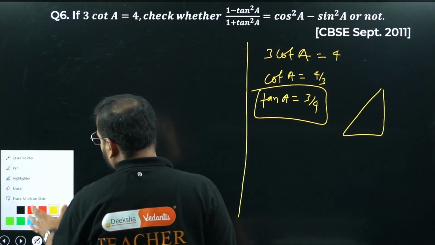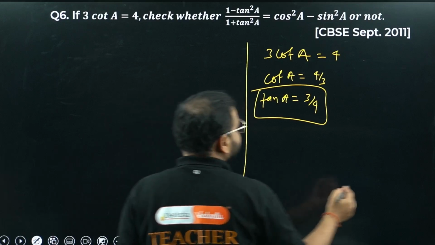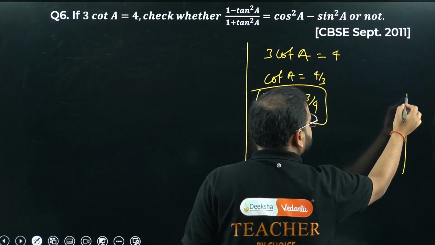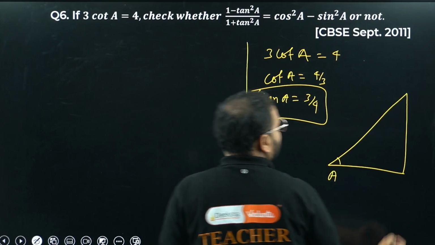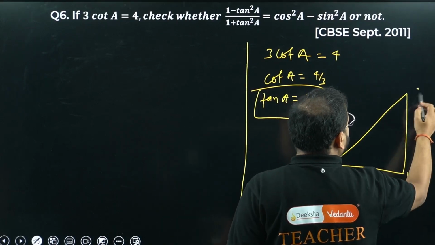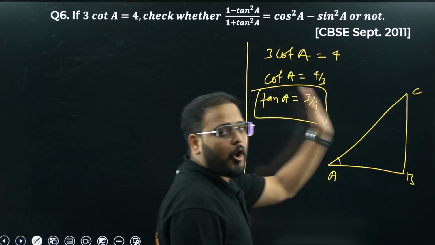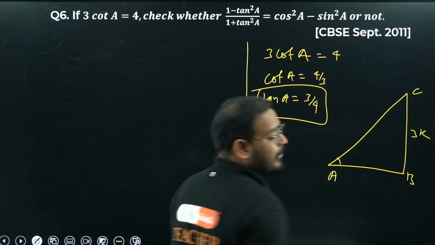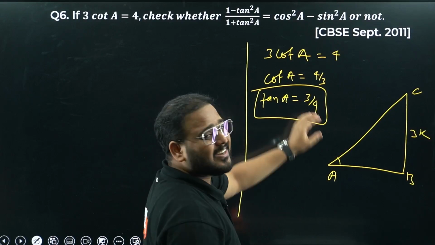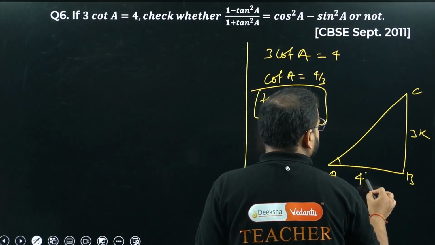I can draw a bigger right angle triangle. Let me draw. Check this out. This is angle A, B is where the right angle is, and C over here. If this is angle A, tan is opposite by adjacent. So this is 3K. Why K, sir? Because we don't know the exact values, only the ratio, so we have to take 3K. Over here, I can take 4K.